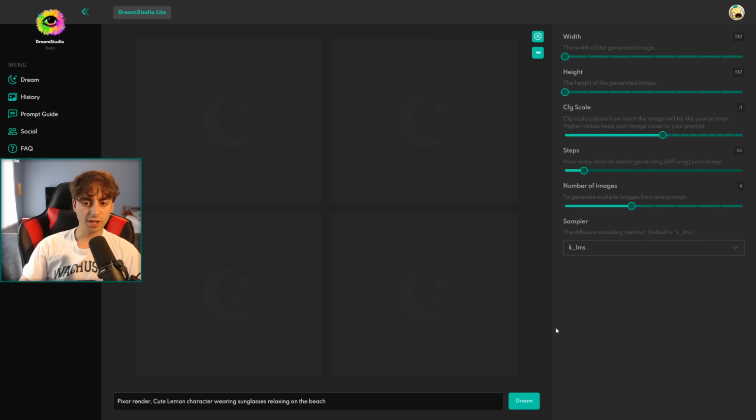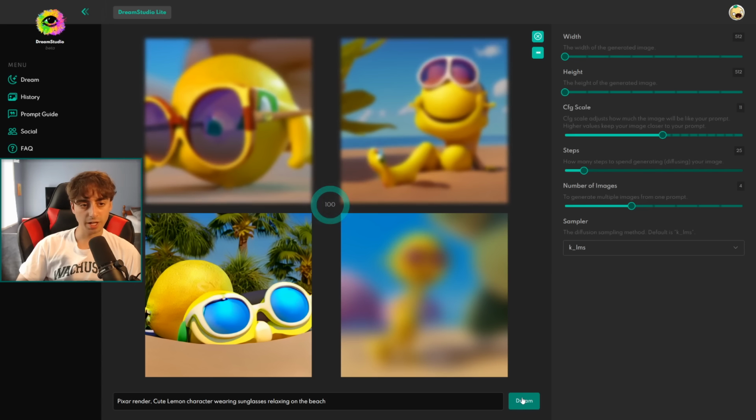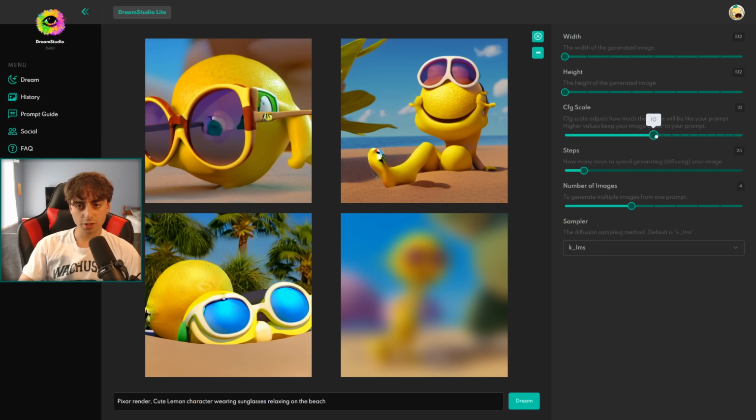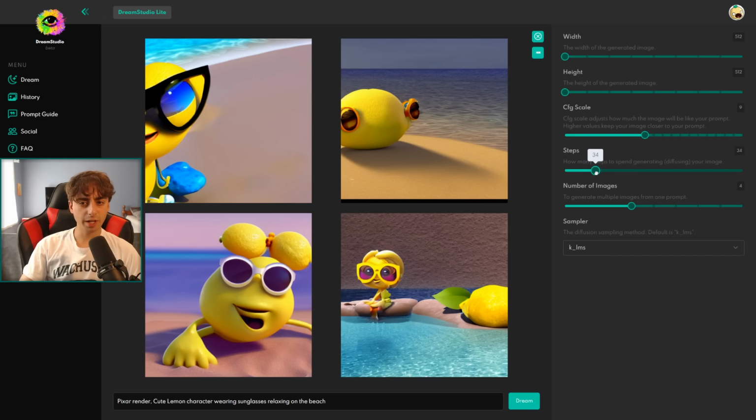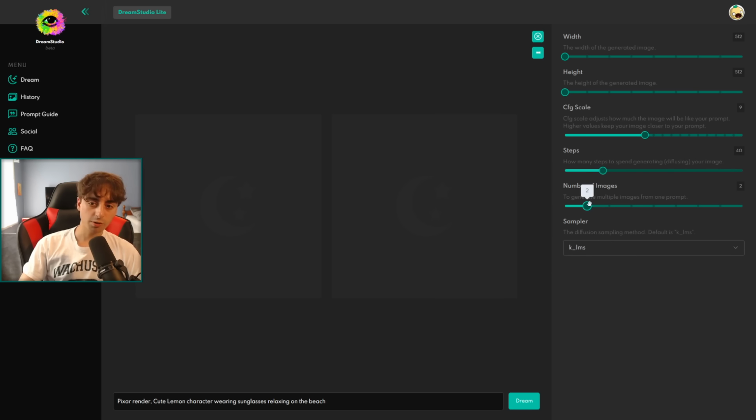Now we will increase the number of images we get. Now that things are a little bit more fine-tuned in, I'll redream here. It takes a little bit longer with 4 images, but not that much longer. Okay, after seeing more variations, I want to lower my CFG scale down a little bit. And maybe we will go ahead and increase our steps here to around 40. I'm also going to decrease back down to 2 images here and start to increase the width here because it is Pixar render. And if you guys know, Pixar movies or Disney movies are in a wider aspect ratio. So I'm going to increase the width to 768 here and click the Dream button.